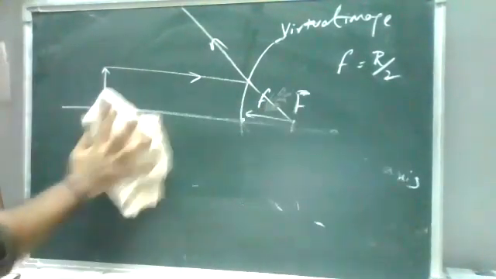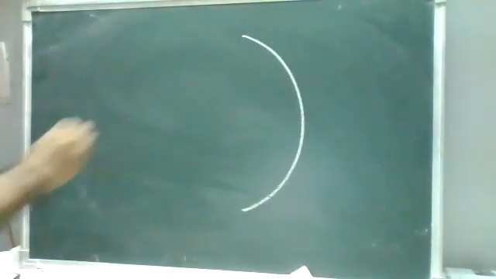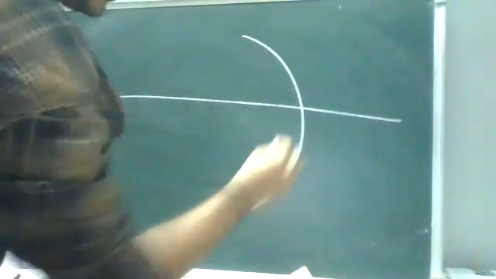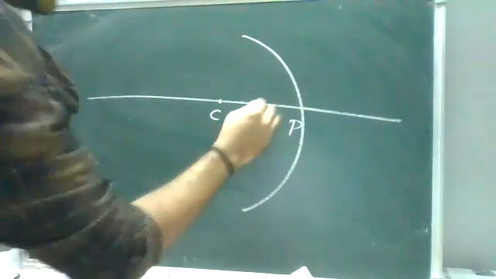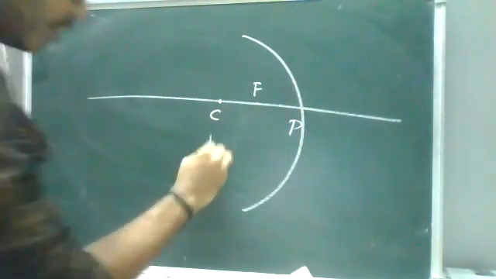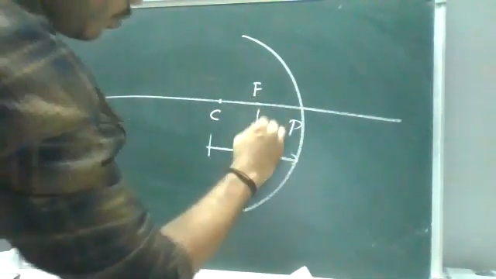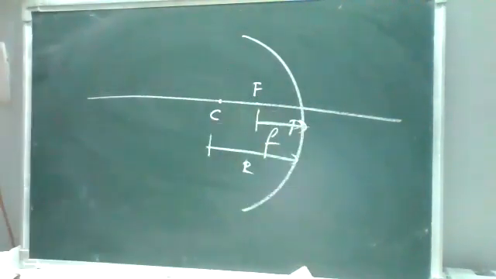Now, when we are discussing the real image, concave mirrors, we call it convergent rays. Okay, so this is your concave mirror. Same thing, principal axis, pole, center of curvature in the forward direction, and the focus is here. The focus is half of this radius of curvature, and it is your focal length.